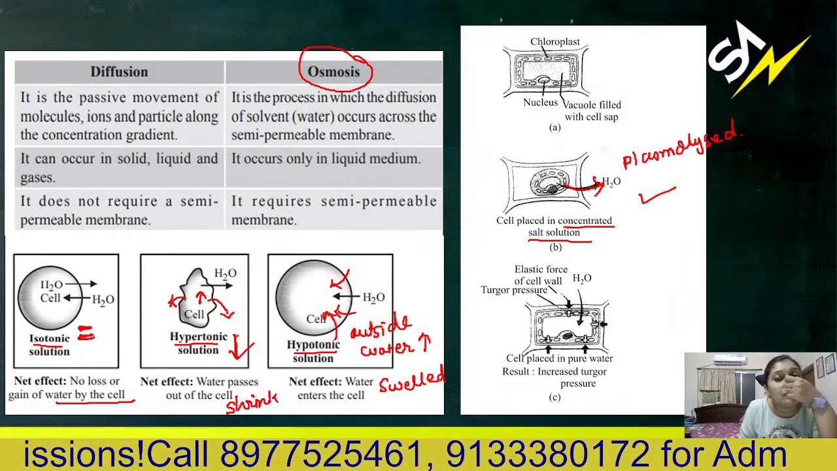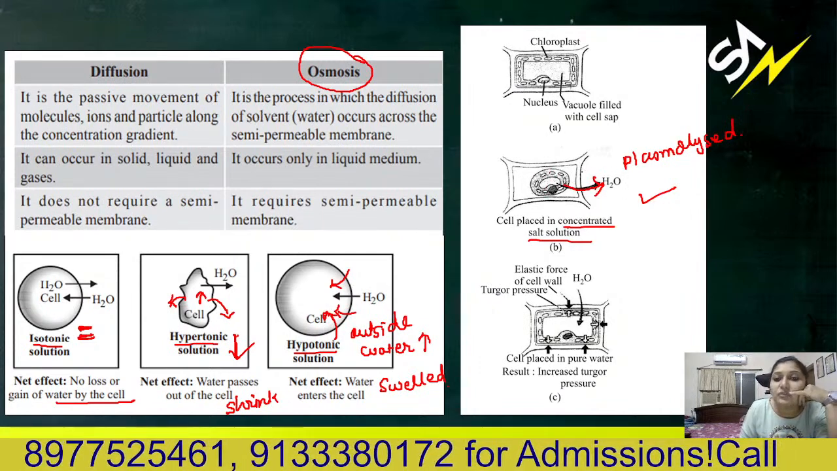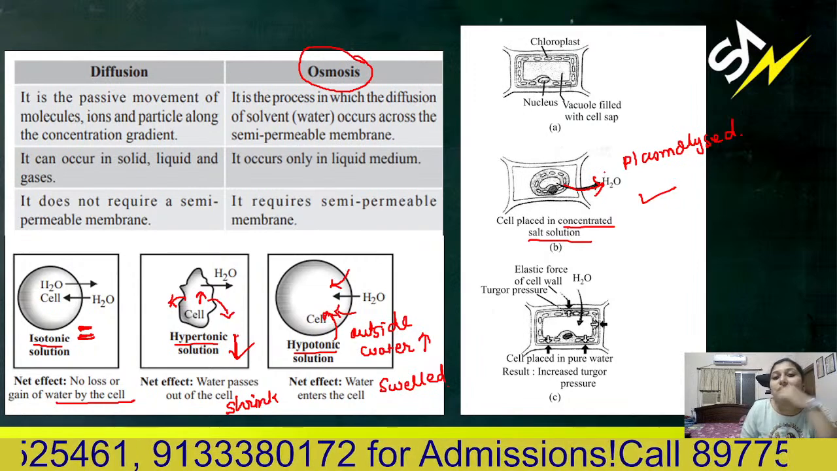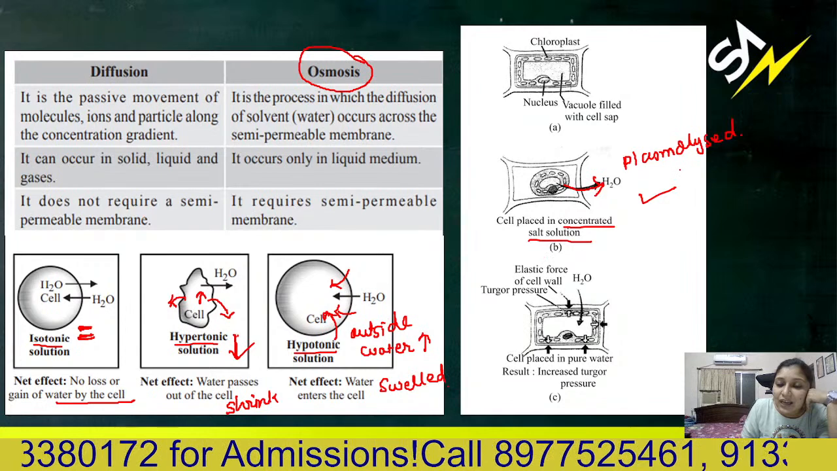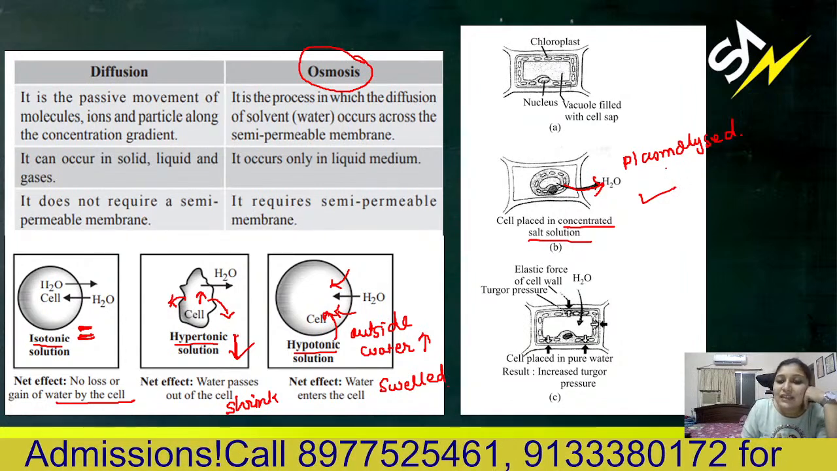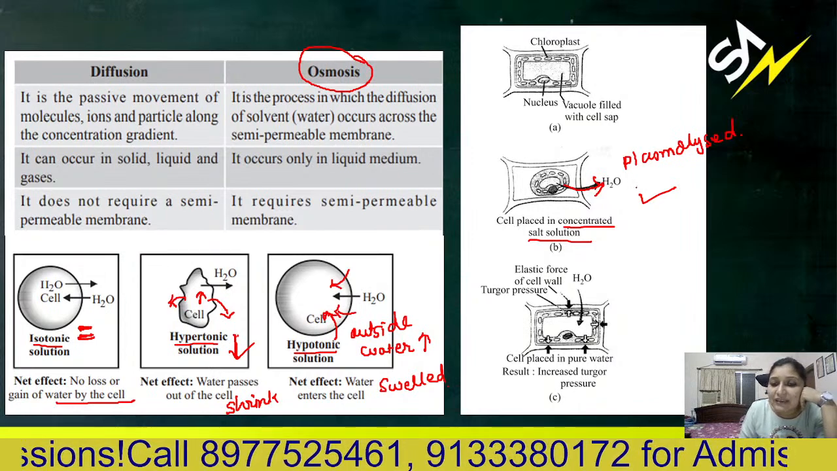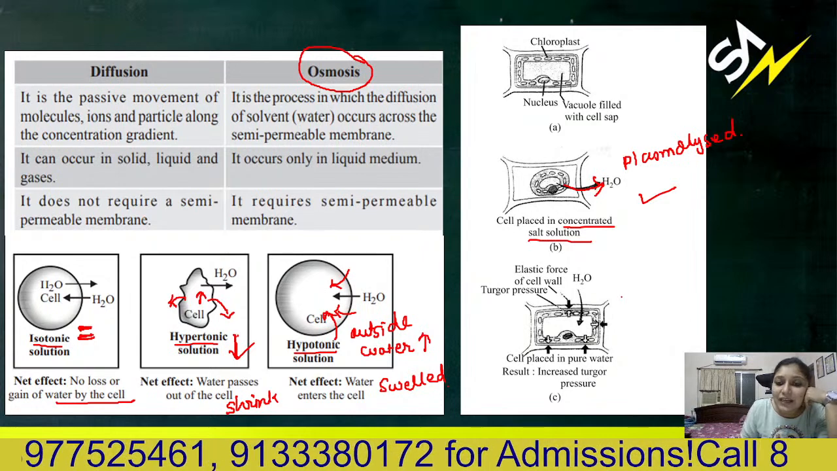Okay, the cell wall remains in the same condition, but water will be lost from the vacuole and from the cytoplasm. But when this type of cell is placed again into fresh medium, fresh water, it will absorb water again to regain its turgidity. That is called deplasmolysis.